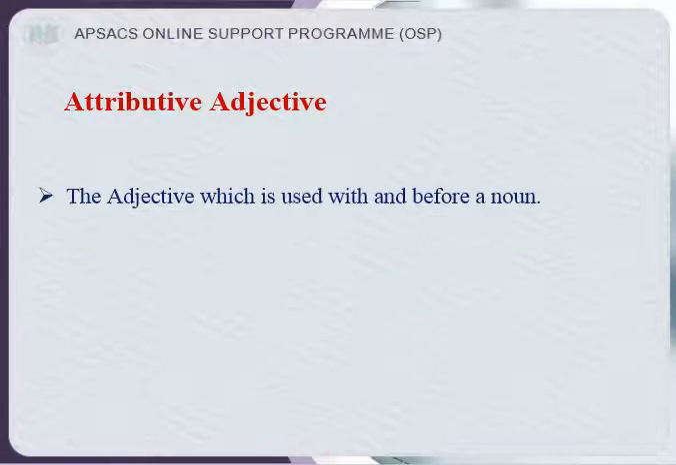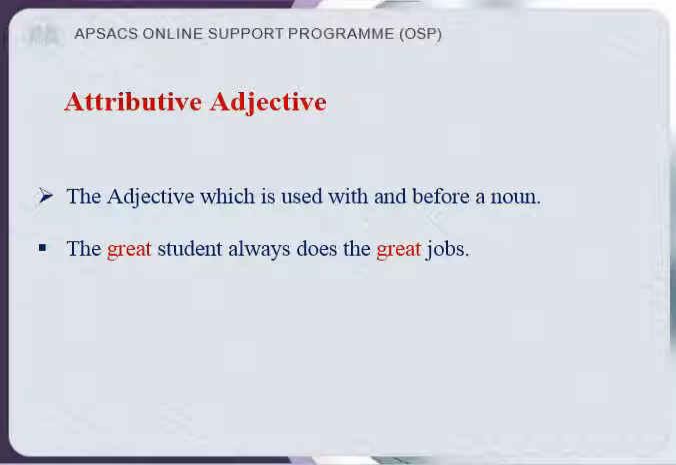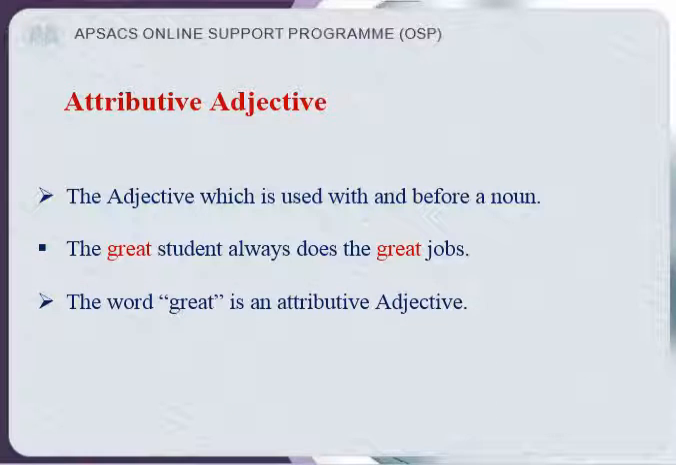Attributive adjective. This is the adjective which is used with, and please keep this in mind, before a noun. Here is the example. The great student always does the great jobs. So what are the nouns that we have in this sentence? Student and jobs. And look at it. Before student, there is an adjective that is defining the noun student, great, and another noun with another adjective, great. So both these adjectives come before a noun, obviously with a noun. So this is called attributive adjective.